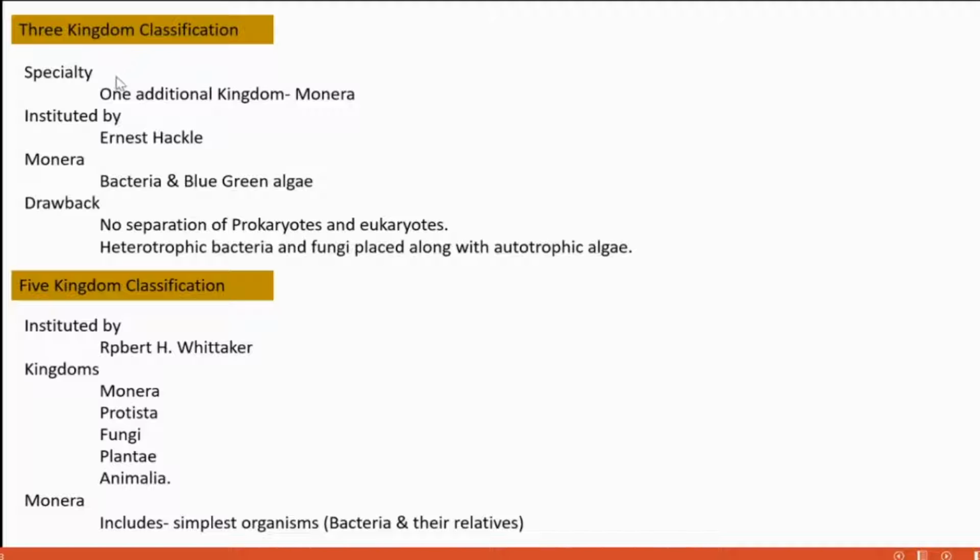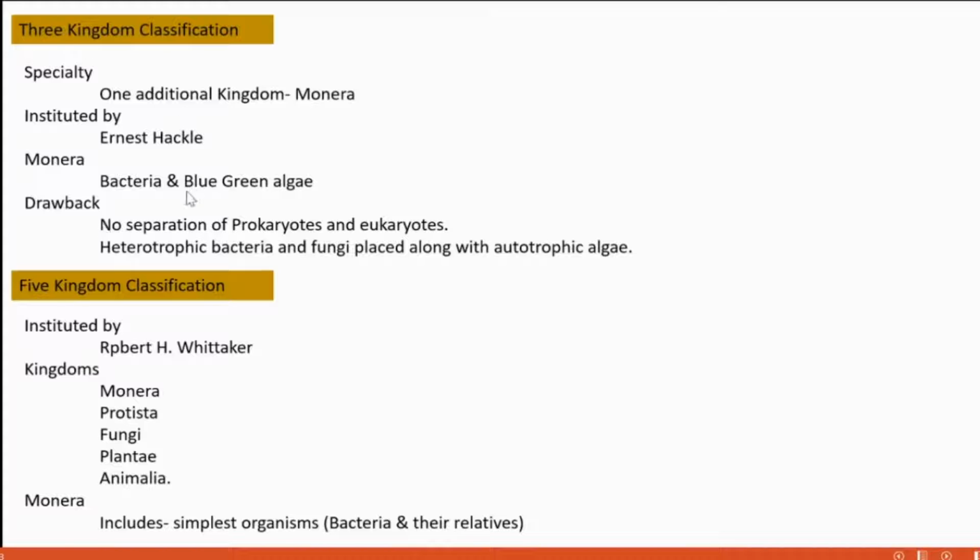Three kingdom classification: in this type, one more kingdom is added. That additional kingdom is Monera. It was instituted by Ernest Haeckel. Names you need to keep in memory. Monera includes bacteria and blue-green algae. In the Monera kingdom, what comes? Bacteria and blue-green algae. What is the drawback?